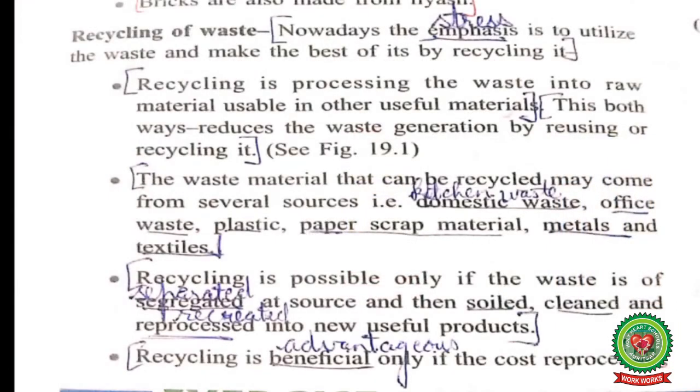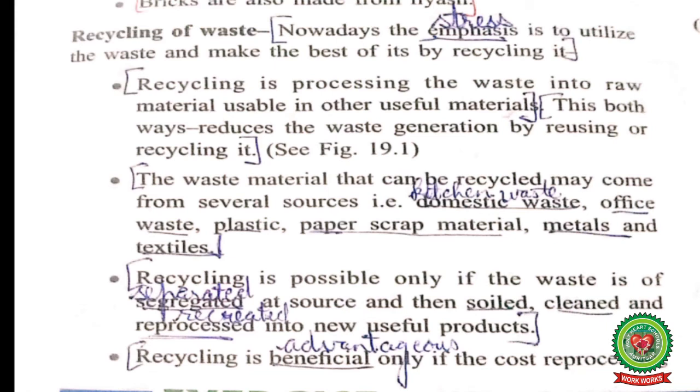Now let us read recycling of waste from your book. Nowadays, the stress, that is emphasis, is to utilize the waste and make the best of it by recycling it. Recycling is processing the waste into raw materials usable in other useful materials. Both ways reduce the waste generation by reusing or recycling it, and in turn it saves the environment.